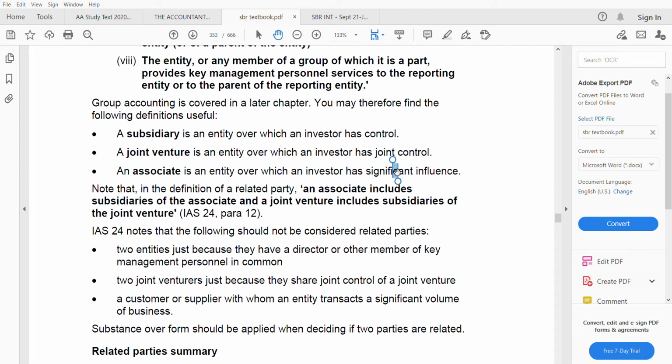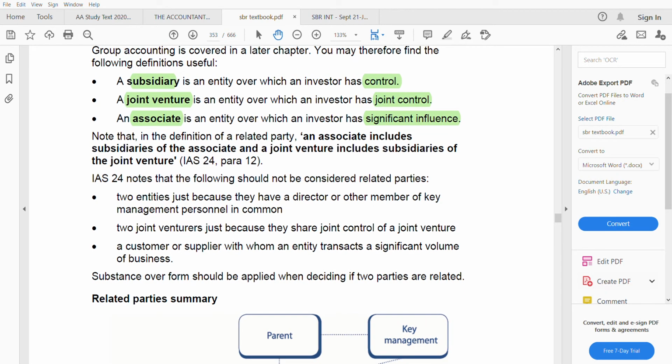When the words significant influence are mentioned, it is an associate. When it is joint control, it is a joint venture. When it is control, it is a subsidiary. You have to link this. Maybe I will highlight it here. So every time they are saying it has a control over this, it means they are a subsidiary. That's what it means. All these terms are covered in group accounting, which we haven't done yet. I mean, in the revision kit questions we have done, but not the standard. I didn't cover the standard for group accounting, IFRS 3, IFRS 10 and all.